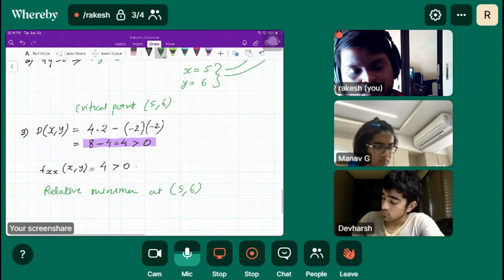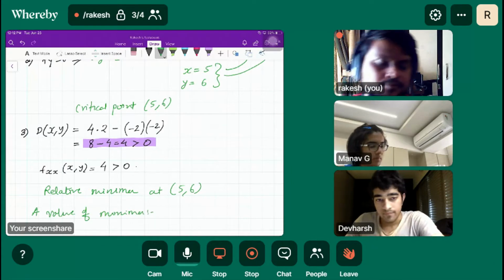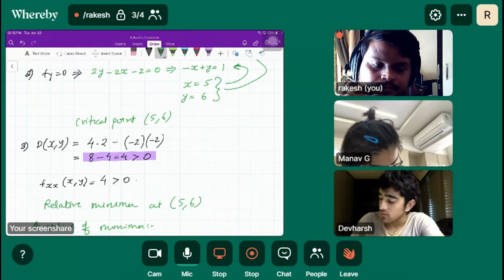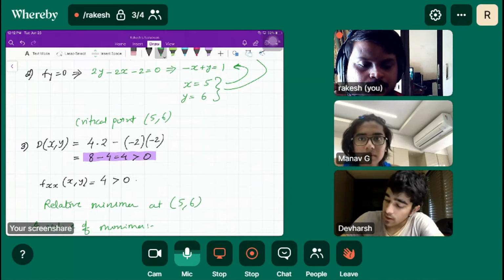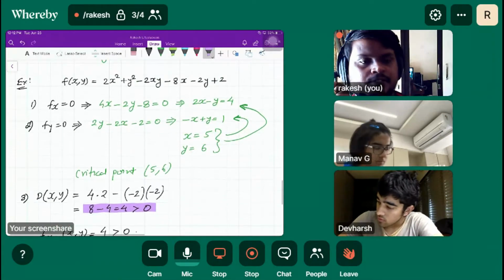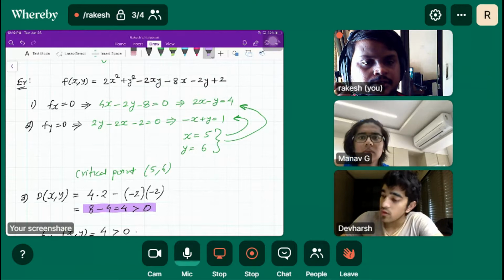And what is the value of the minima? How do we find out the value of the minima? We have to plug this point in the original equation.